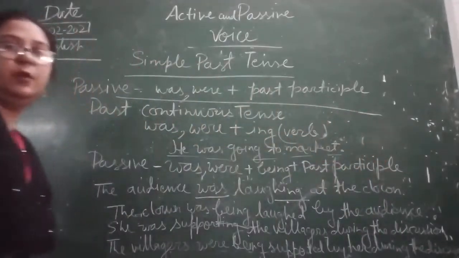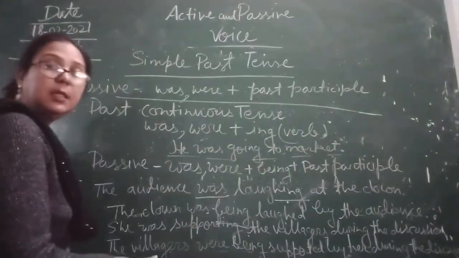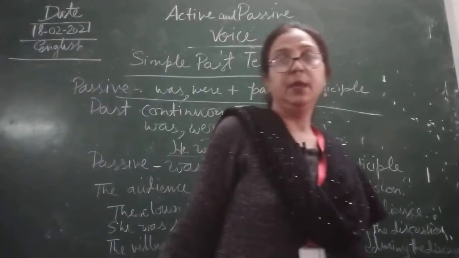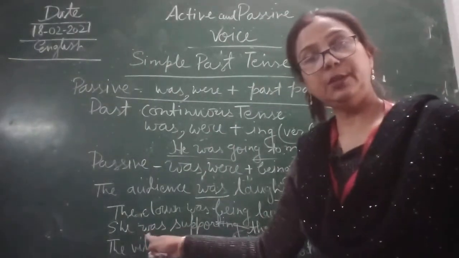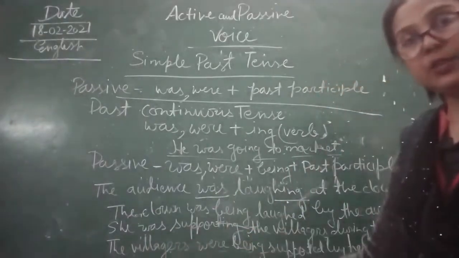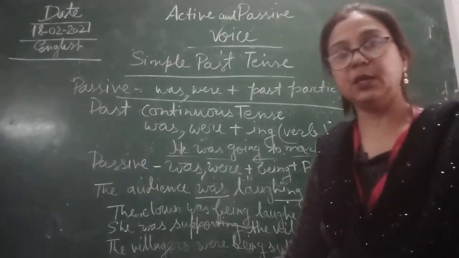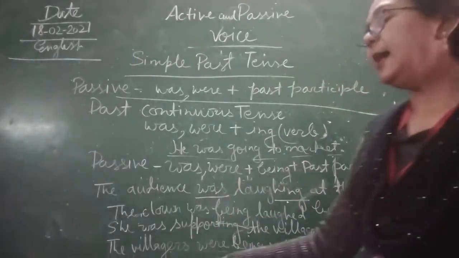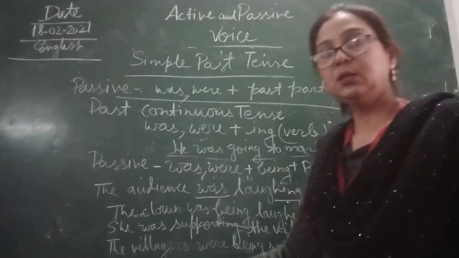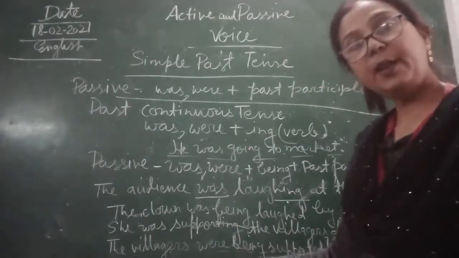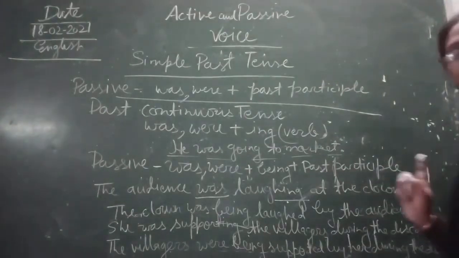So children, what have we changed over here? Only and only the villagers, because the villagers is in the plural. That is why we have used were over here. Here it is written she was, because of the subject; you can see subject becomes object, object becomes subject. Now because of this I have changed only over here, you can see: the villagers were being supported by her during the discussion.